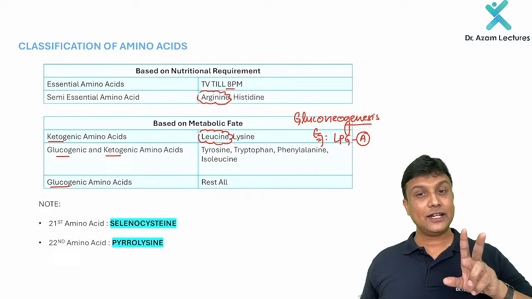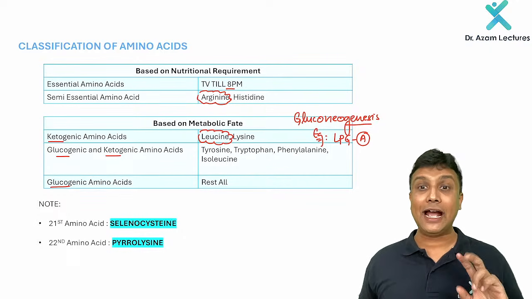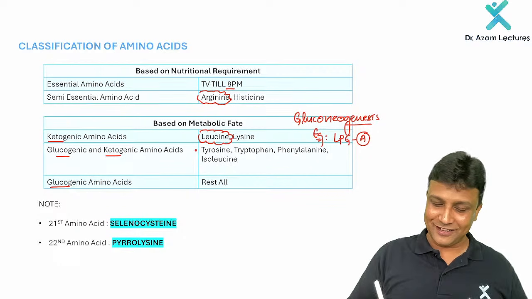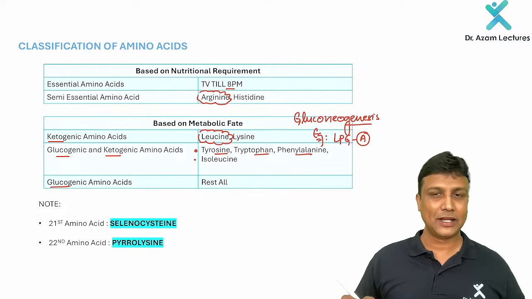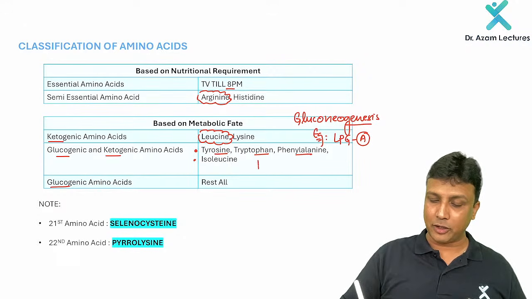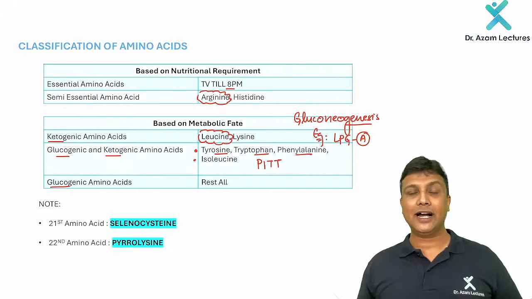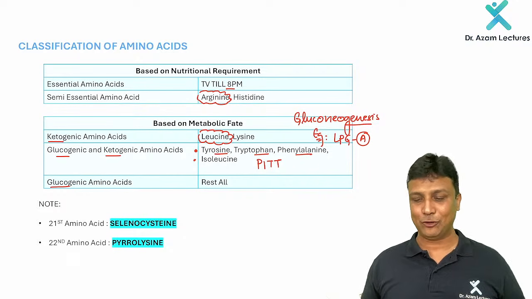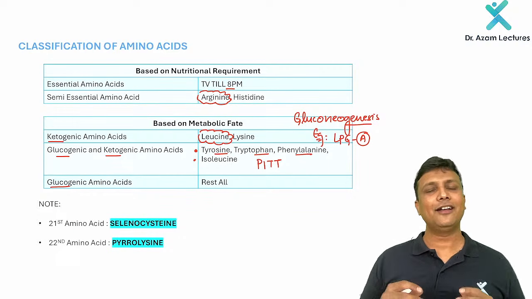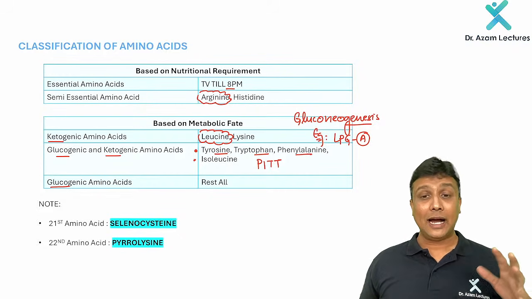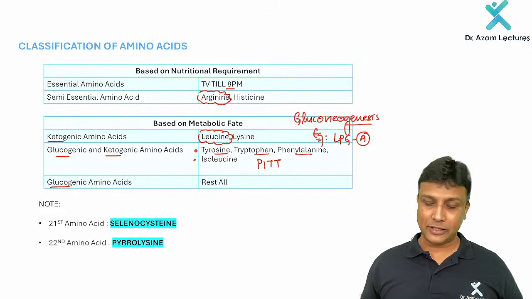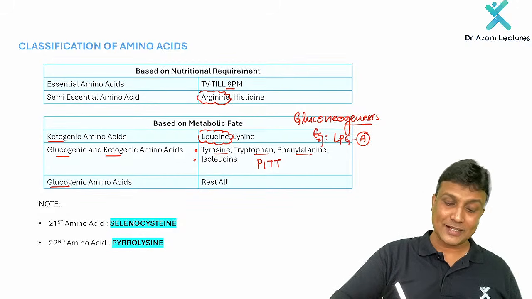Now, both glucogenic and ketogenic, my dear friend, will be the aromatic amino acids: tyrosine, tryptophan, and phenylalanine. Along with that aromatic group, remember isoleucine. Some students love to remember with the mnemonic PITT, PIT here. P for phenylalanine, I for isoleucine, T for tyrosine, T for tryptophan. And then the rest will all be glucogenic, no need to learn them. Is it okay? Now, apart from these 20 amino acids, please remember the 21st amino acid, that is selenocysteine.